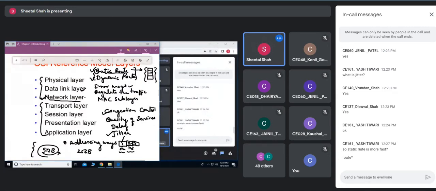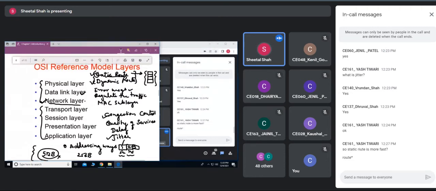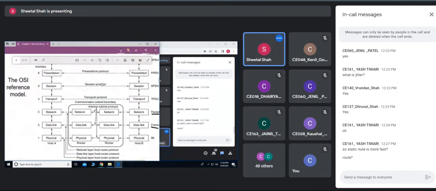Then comes the next layer, that is the transport layer. The transport layer has to provide service to its upper layer.